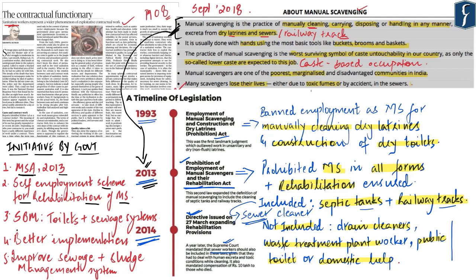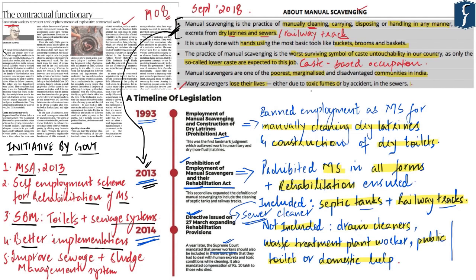The major step towards eliminating manual scavenging is the Swachh Bharat Mission, through which the government aims to eliminate the need for manual scavenging in the first place. Thus, under the Swachh Bharat Mission, the government wants to construct proper, modern and functioning toilets as well as better sewage systems. In addition to all those initiatives, what the government needs to do is to have better and stricter implementation of the current laws, especially the 2013 Act.